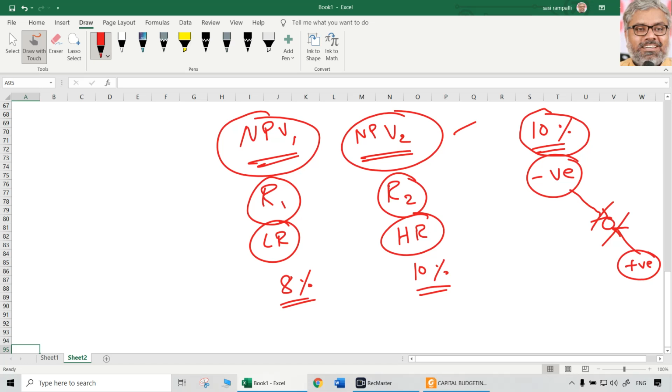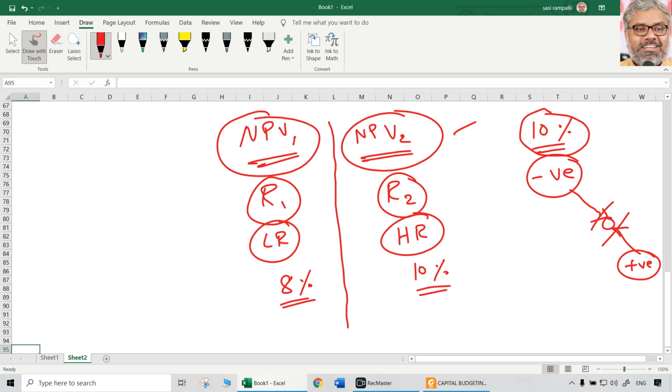Again I am repeating, not necessarily, preferably. So we have two NPVs, one a positive NPV and one a negative NPV, and ideally NPV1 is positive and NPV2 is negative.